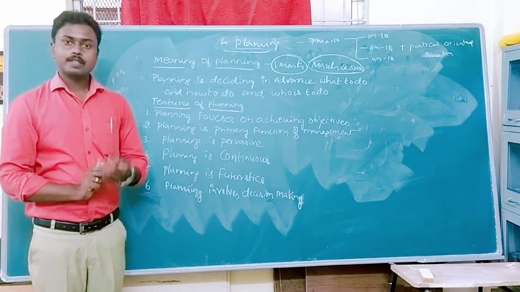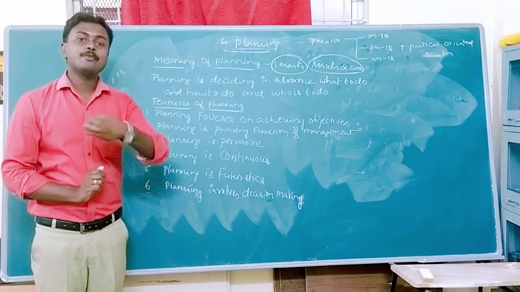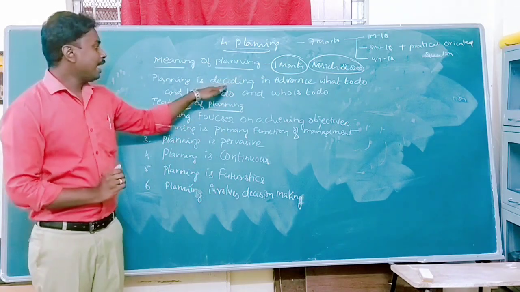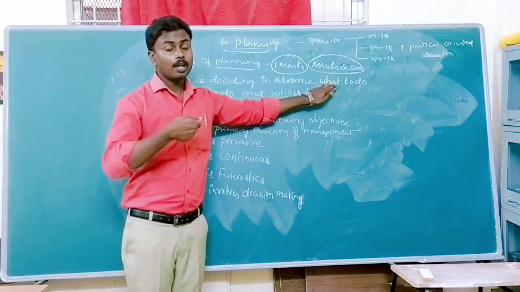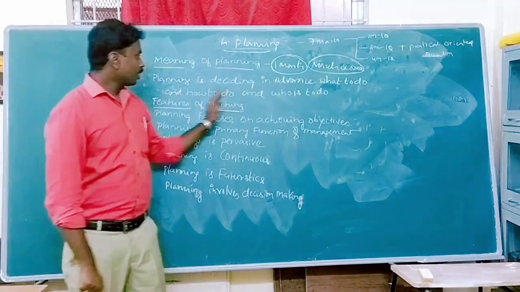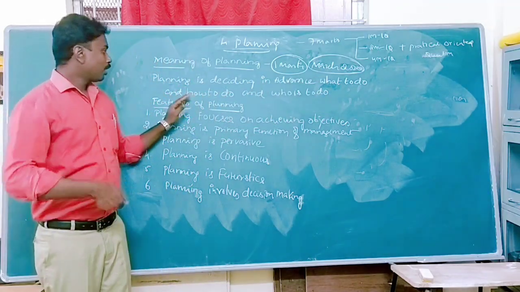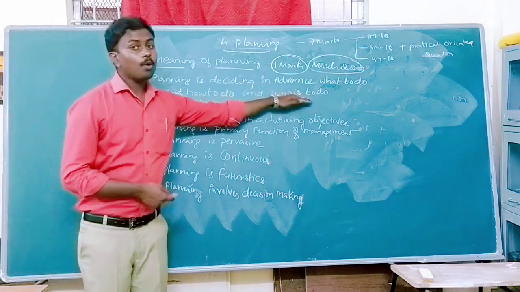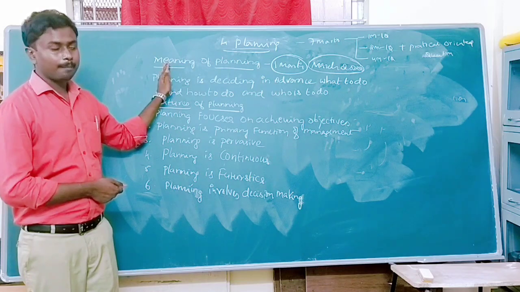Very simple. Suppose I want to achieve my organizational goals. Before that, I have to plan. That means I have to decide in advance what to do, what kind of products I can offer, or what kind of operation I can activate, and how to do and who is to do. This is all regarding the meaning of planning.